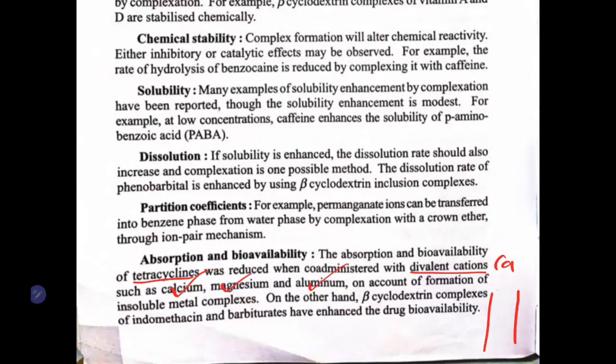Assume this is the GIT, tetracycline will be here, calcium will be here, they form a complex and this complex is not absorbable through the GIT. On the other hand, we can increase the absorption or bioavailability of indomethacin and barbiturates by forming a complex with beta cyclodextrin. It will increase the solubility, hence it will increase the absorption and also the bioavailability.